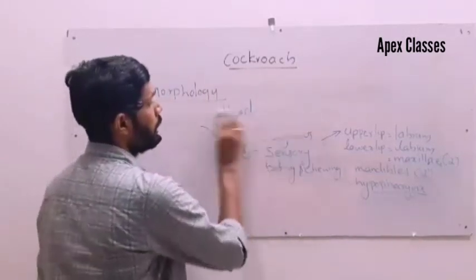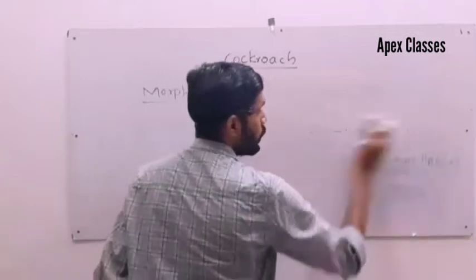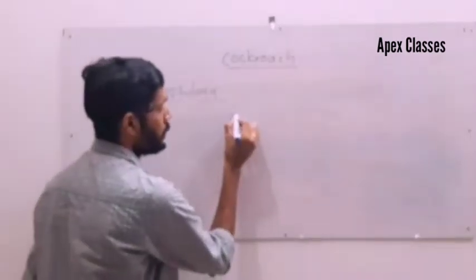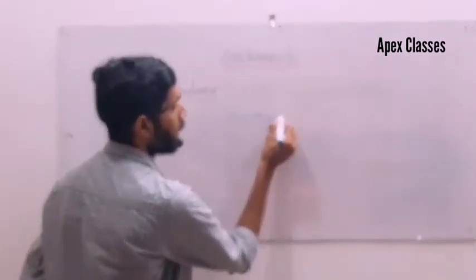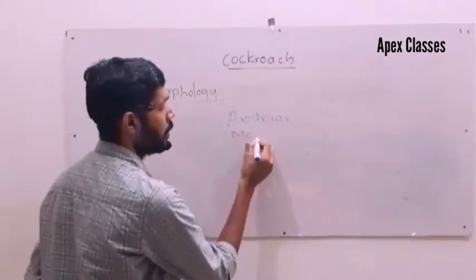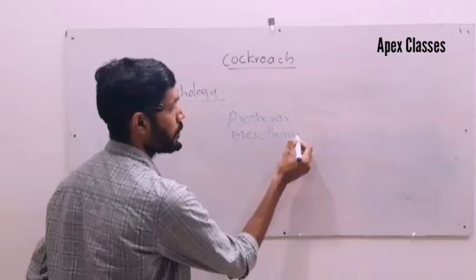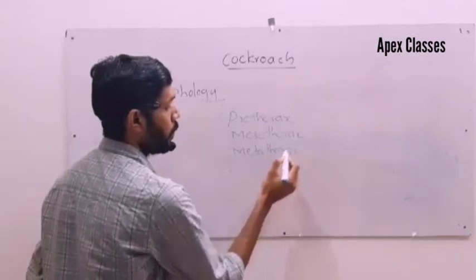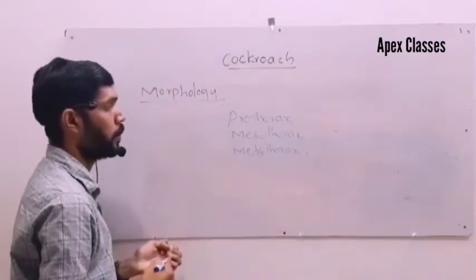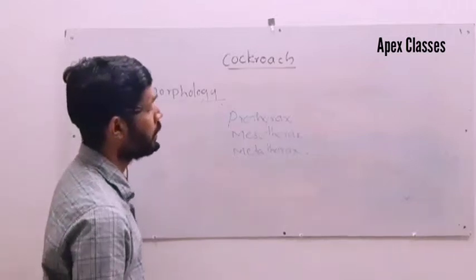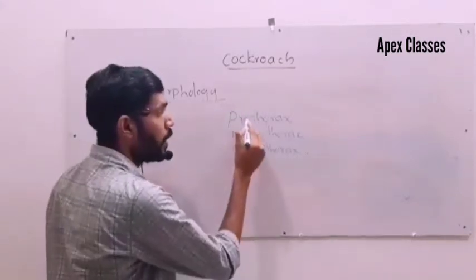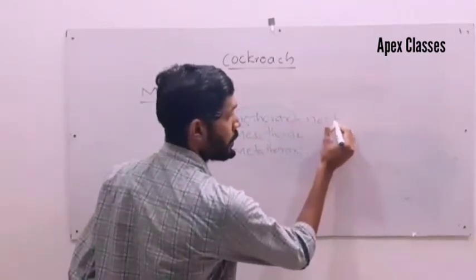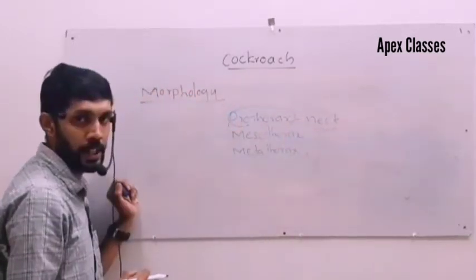Then second part is called thorax. Thorax of cockroach consists of three parts. That is prothorax, mesothorax, metathorax. So the thorax region is divided into three parts, that is prothorax, mesothorax, metathorax. Head is connected to the prothorax by a flexible neck. So the cockroach can move in any direction.